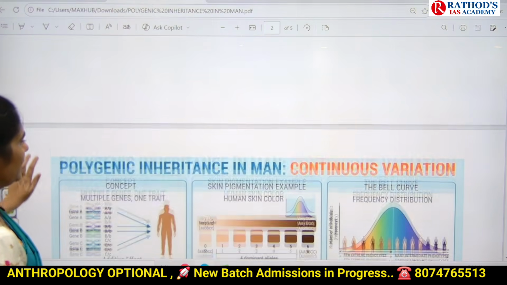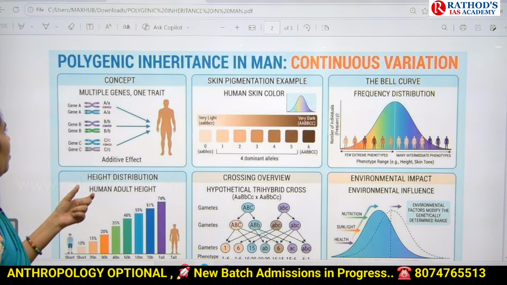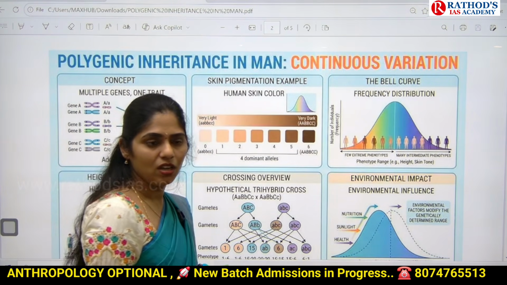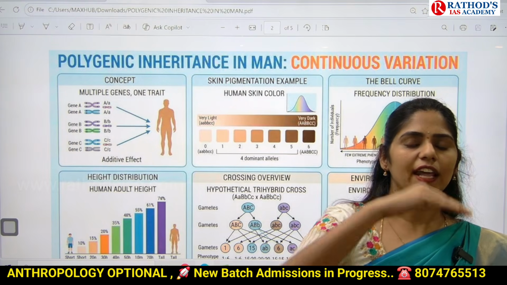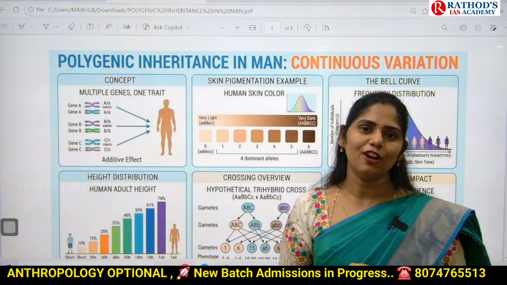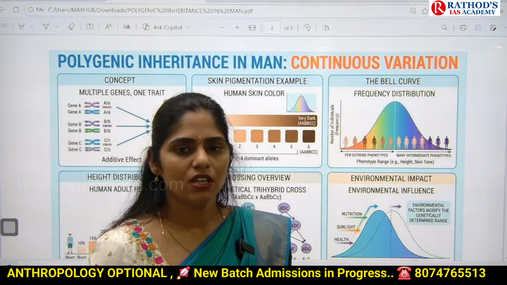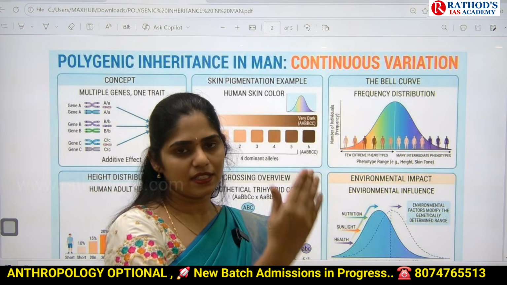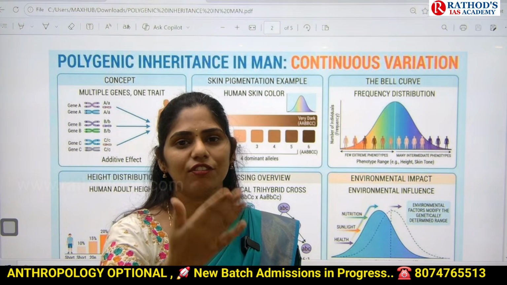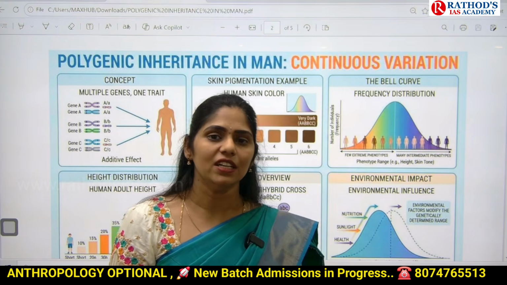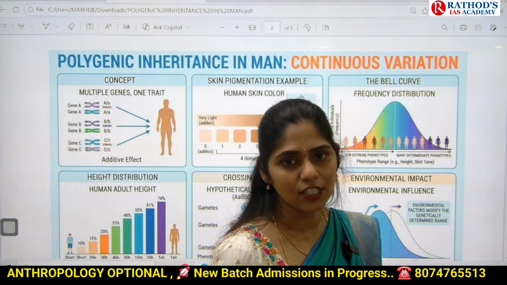Okay, now let us see some examples. First one is height. For example, father is around 6 feet, mother is around 5.2 or 5.3. And if you see the next generation, sometimes the kids will be like 6 feet, sometimes the kids will be like 5 feet or 5.3, 5.4. So actually the height is guided by multiple genes, not only a single gene.